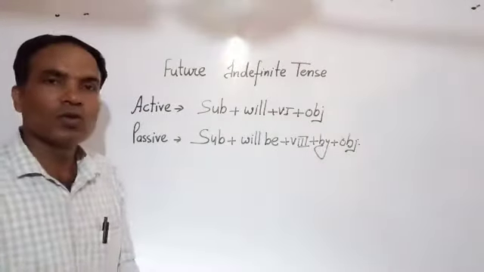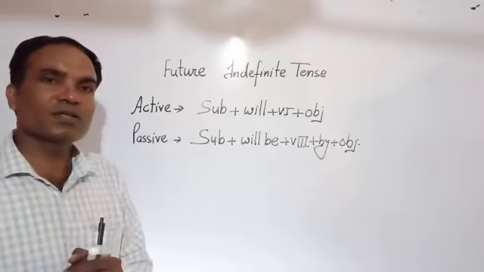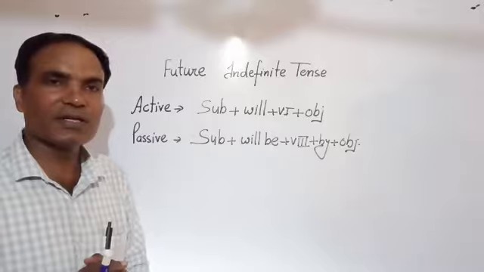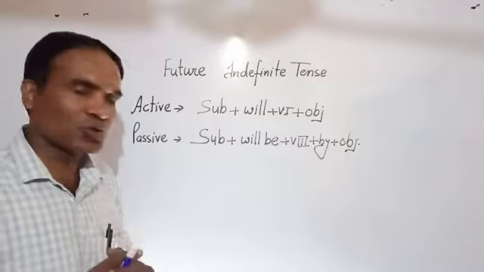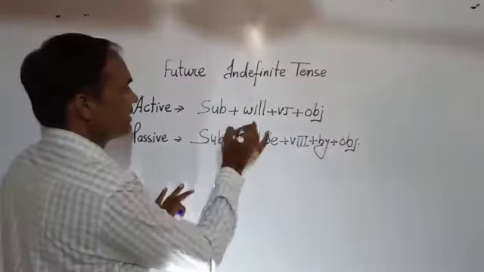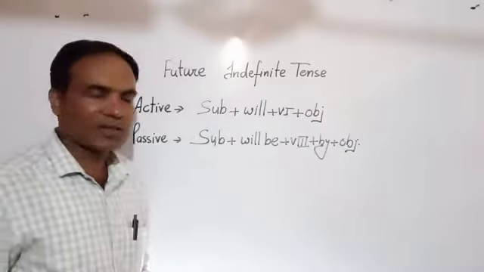Now, future indefinite tense. How to change a sentence of future indefinite tense active to passive voice. In active voice, the structure will be subject plus will plus verb first form and plus object.